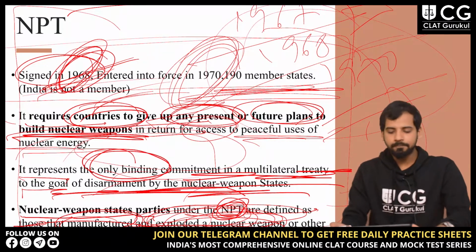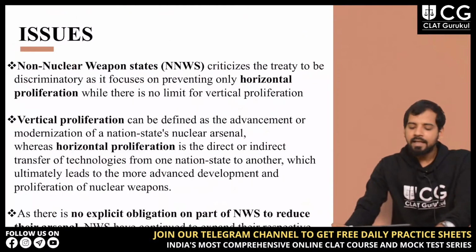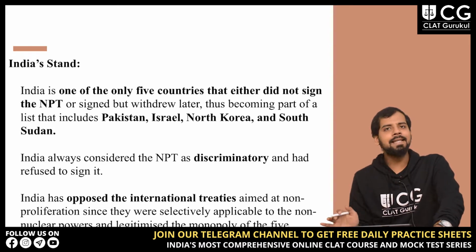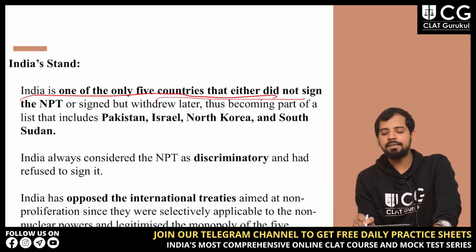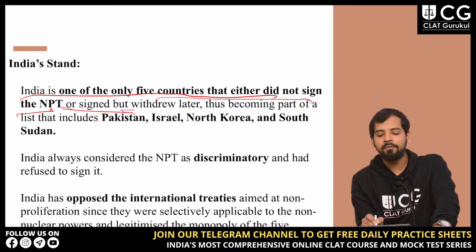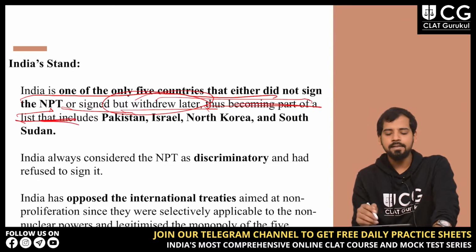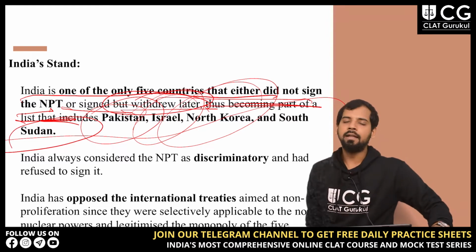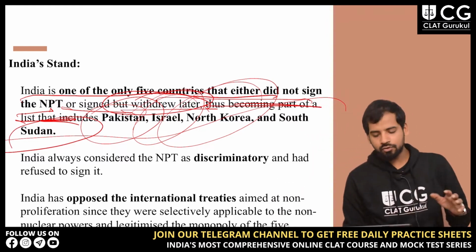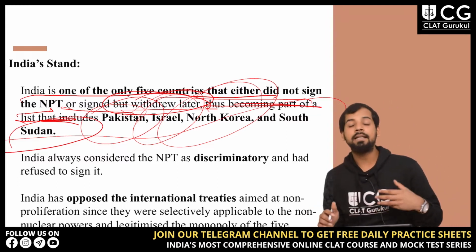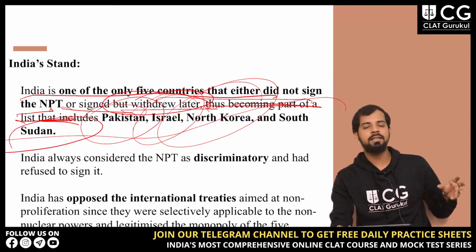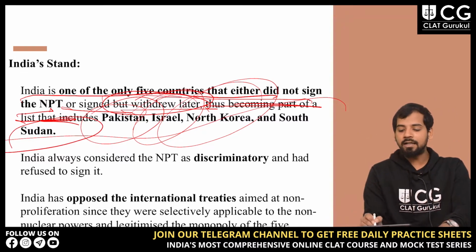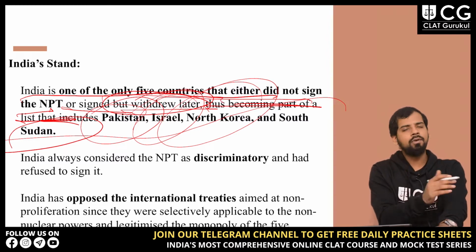So just remember this thing. Now let us discuss India's stand over this proliferation treaty, NPT, right? India is one of the only 5 countries that either did not sign the NPT or signed but withdrew later, thus becoming part of a list that includes Pakistan, Israel, North Korea and South Sudan. There are 190 member states in this NPT treaty, and India is one of the only 5 countries that either did not sign it or withdrew later.